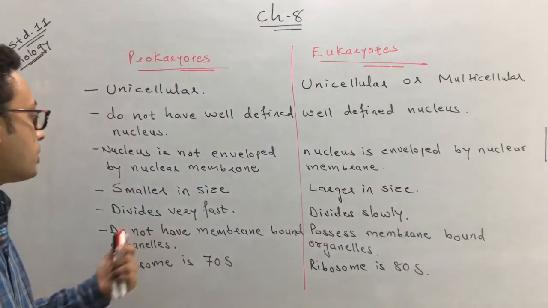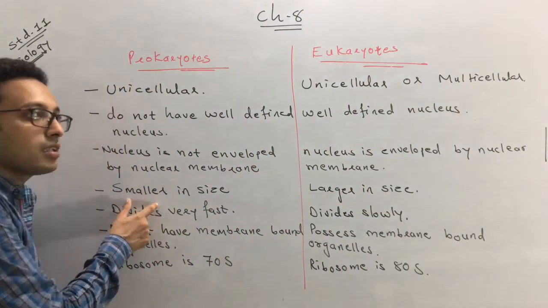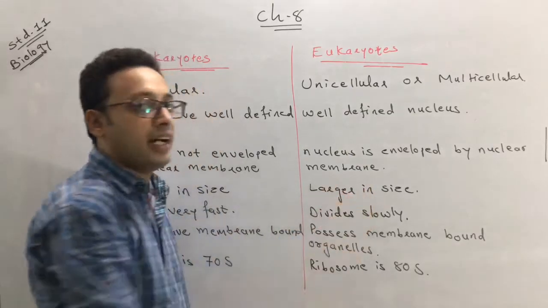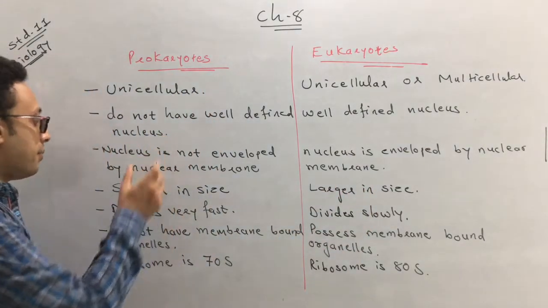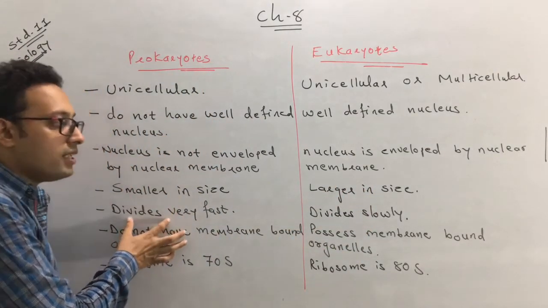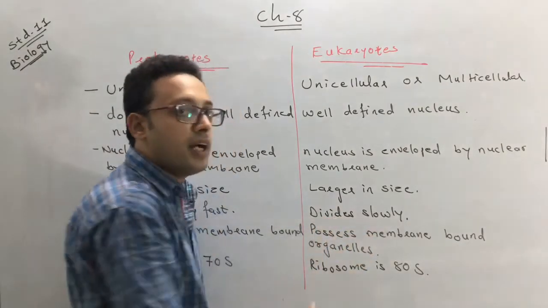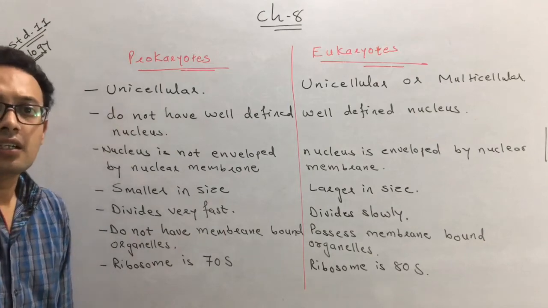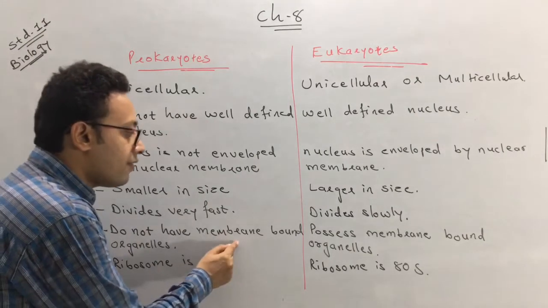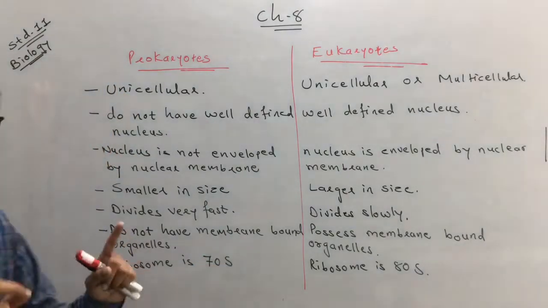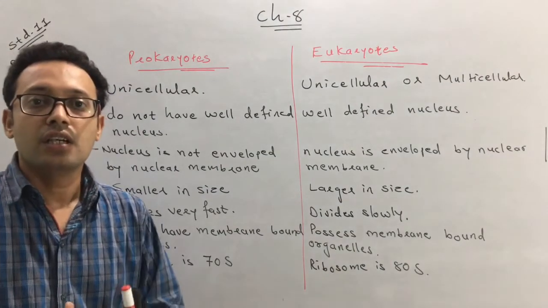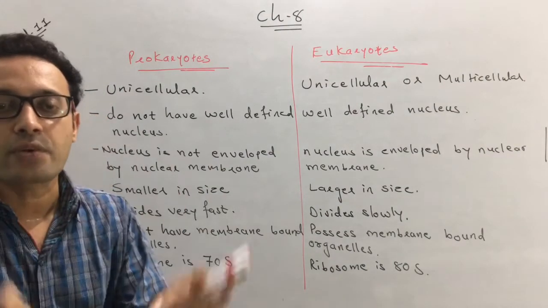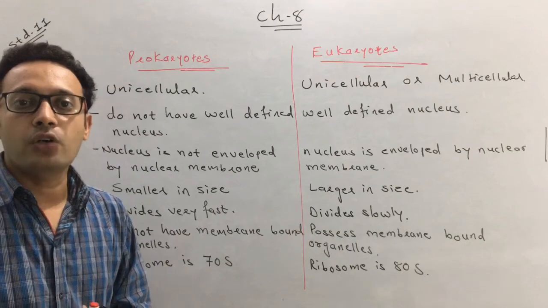Prokaryotes are smaller in size, whereas eukaryotes are larger in size. Prokaryotes divide very fast, but eukaryotes divide slowly. Next, prokaryotes do not have membrane bound organelles. You know the meaning of membrane bound organelles: the organelles which are covered by a membrane are called membrane bound organelles.